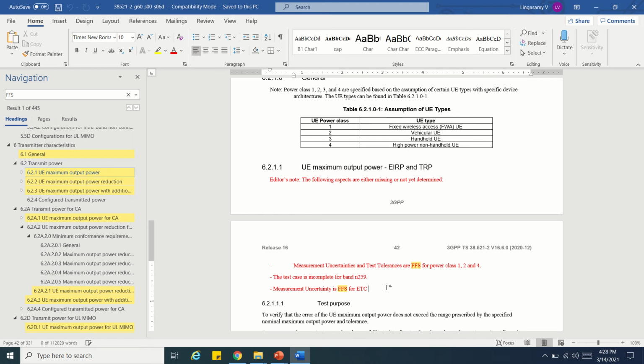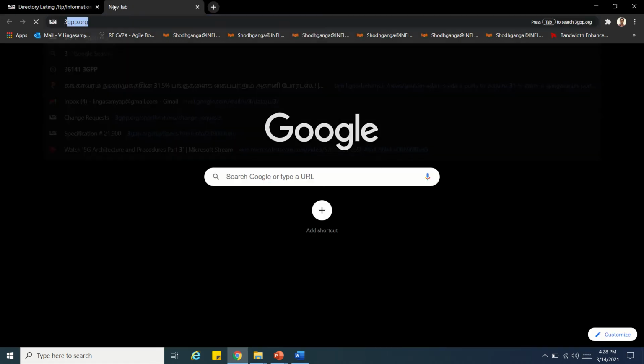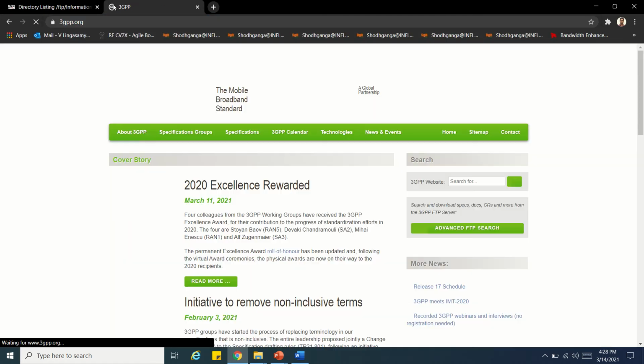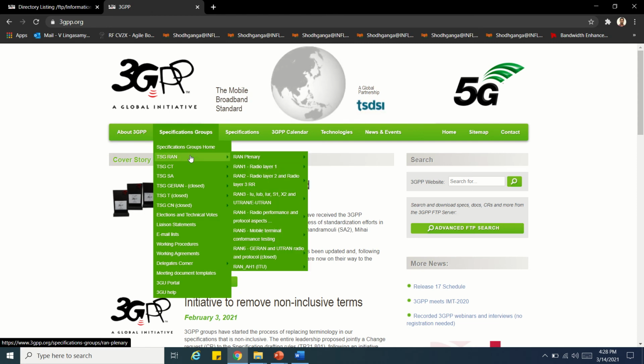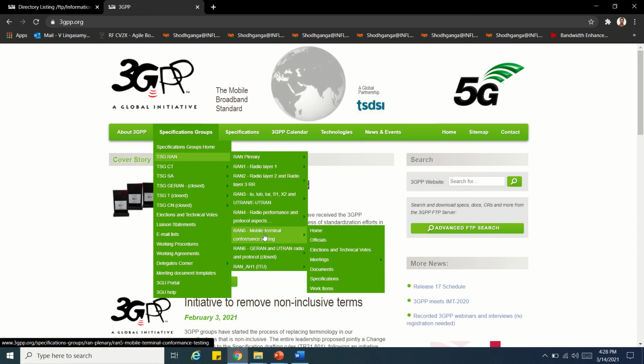That is called a change request. In 3GPP you can see that. A change request is very important. Whenever you read a spec, if you feel that some typo is there, or somewhere some information is redundant, they need to remove it. It is confusing the user, for example, some table is given but it is not applicable for this test case, then it is redundant, right? So you can propose a CR, which is nothing but a change request.